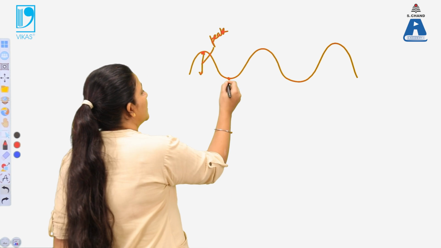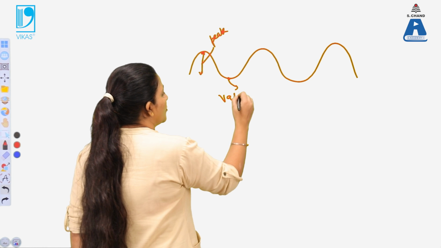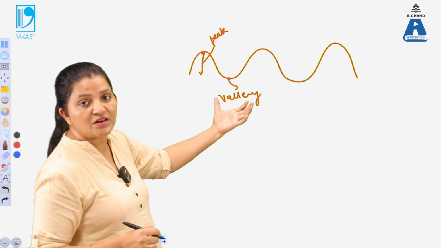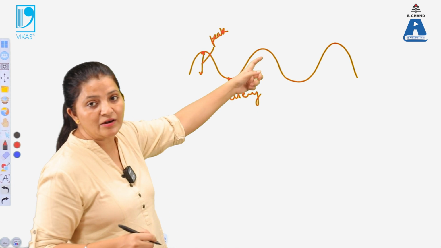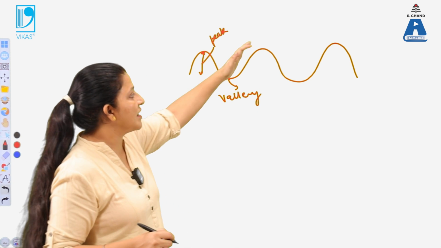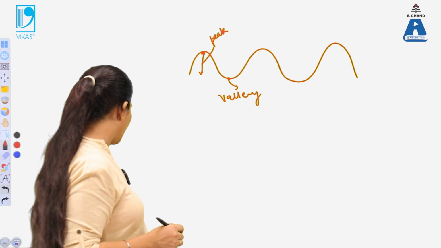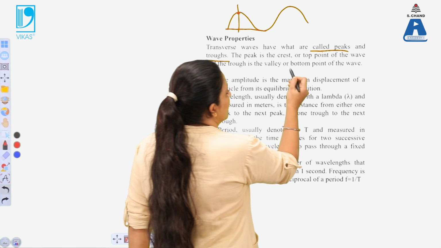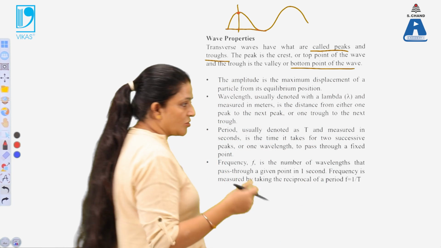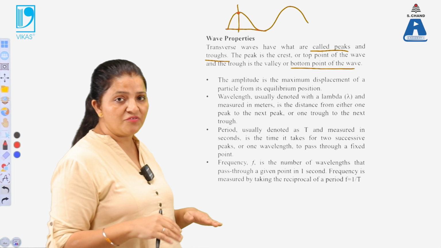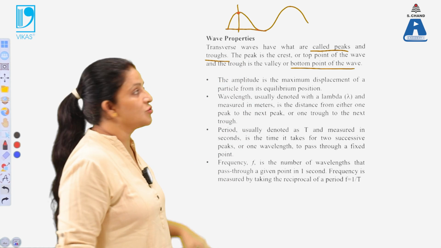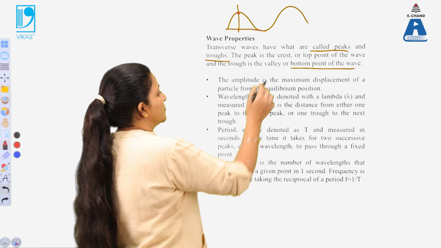This minimum point is known as valley, or a trough, or a hole basically in the wave having the minimum value. This kind of wave is known as transverse wave. So the transverse wave has valleys, the bottom point of the wave, known as trough, while the highest point of the wave is known as crest. These are the properties of transverse wave.